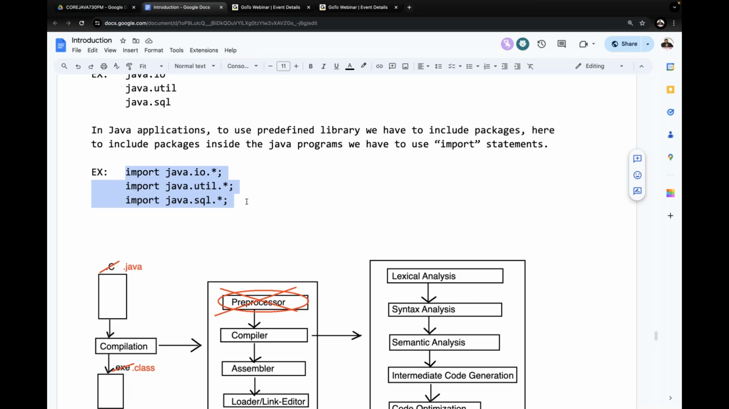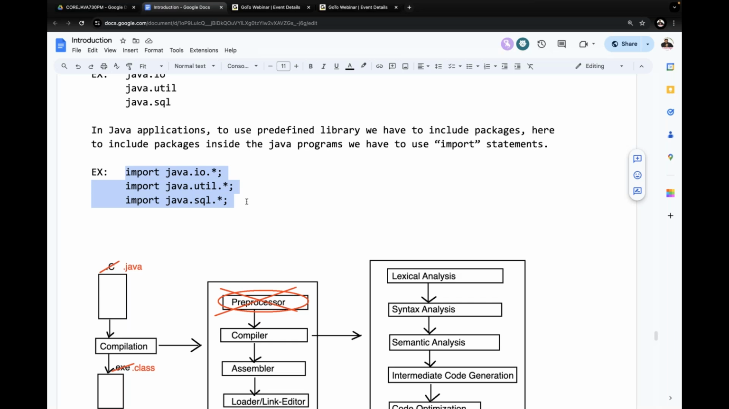If the compiler is not responsible for loading predefined library, then who is responsible for loading predefined library to the memory? In Java, JVM will take the responsibility of loading predefined library. Why? Because Java is a dynamic programming language. In Java, everything is going on at what time here?